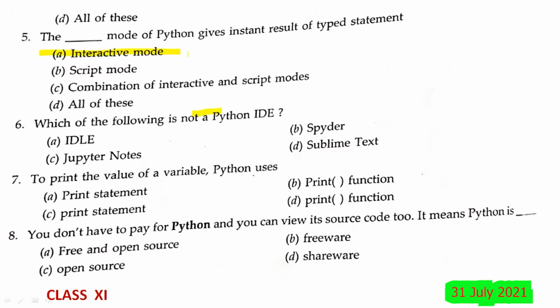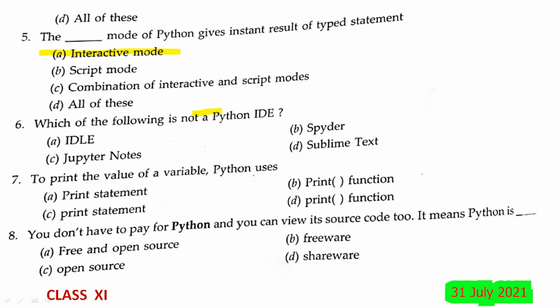In the script mode, once after typing all your Python statements, once you compile it, then if there are any errors it will show them, and you correct the errors after that. But in interactive mode, then and there itself it will allow you to correct the error as well as to give the result.